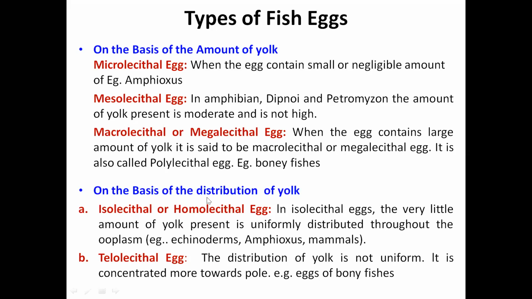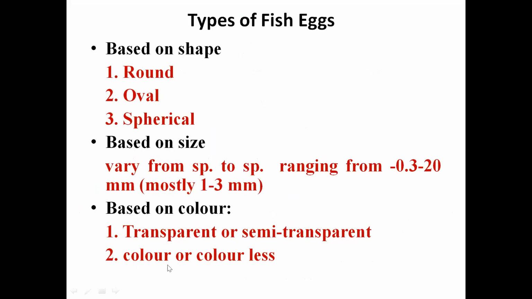Now, on the basis of the distribution of yolk, when the yolk is uniformly distributed throughout the ooplasm, it is known as isolecithal or homolecithal eggs. And when it is distributed towards one pole, it is known as telolecithal eggs. So the bony fishes have telolecithal eggs. Now, based on shape, they may be round, oval, or spherical.